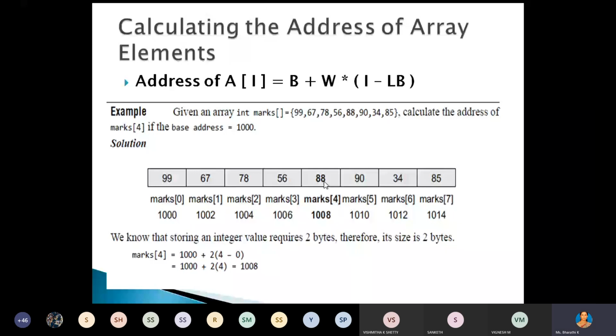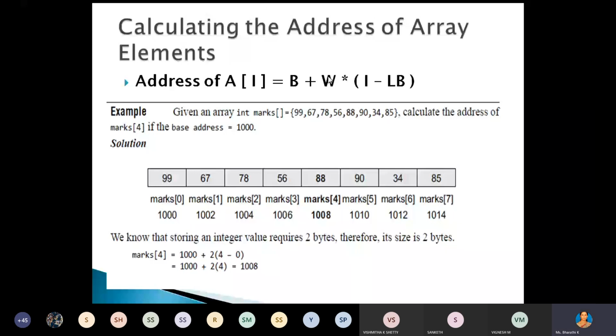Understood? Yes, ma'am. Just write this formula for how we can calculate the actual address of the element. Excuse me, ma'am, can you please repeat LB? LB means lower bound. I means the index, the subscript value.